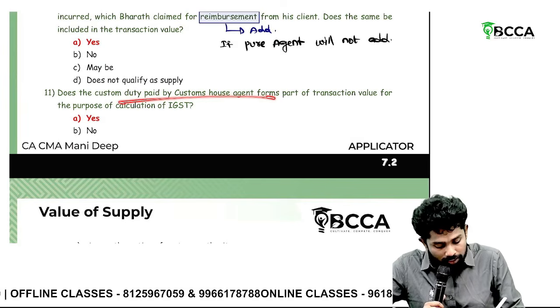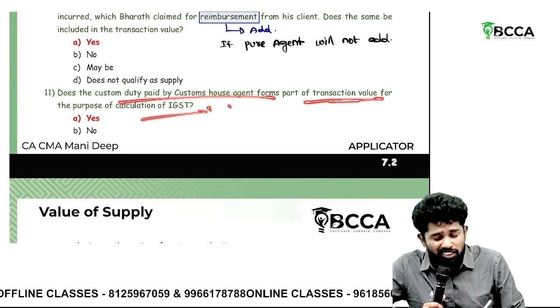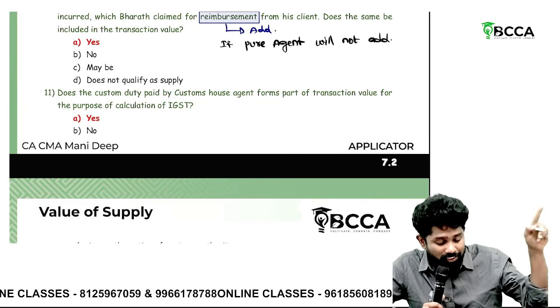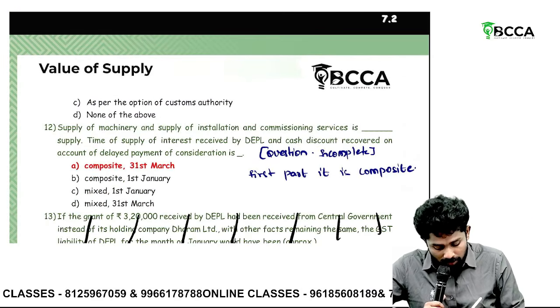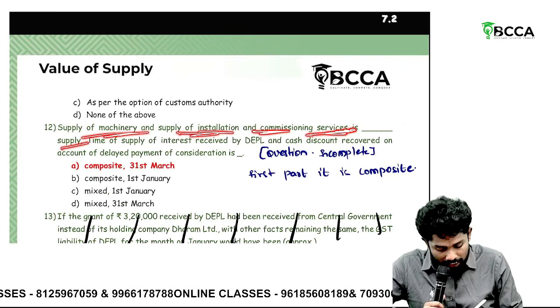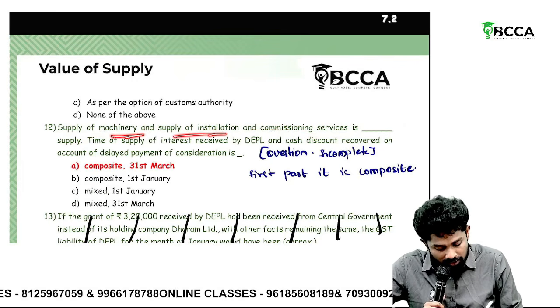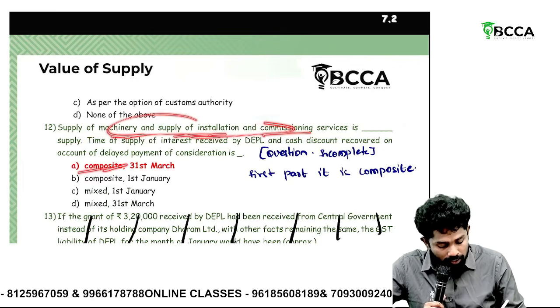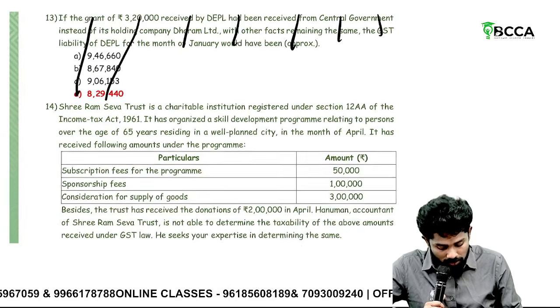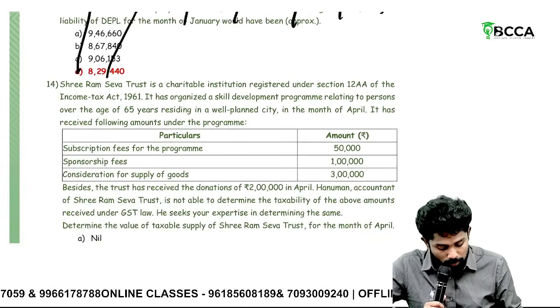Is customs duty part of transaction value? Yes, all the duties, taxes, cess, fees paid have to be included except GST and TCS as per the Income Tax Act. Then supply of machinery and supply of installation and commissioning services is dash supply. Sir, supply of machinery and installation and commissioning is now a composite supply. The other part of the question is actually incomplete, so leave this. Ignore this question also, as data is not available properly there.